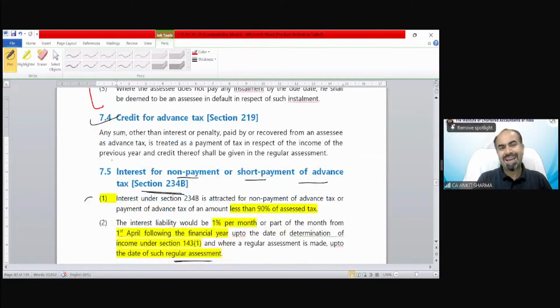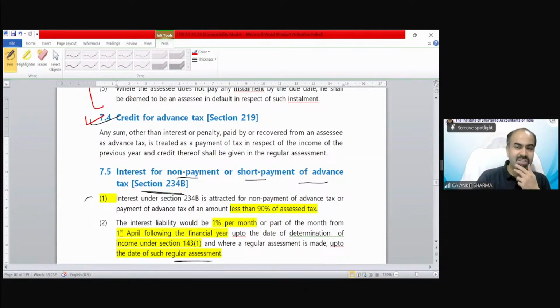Credit for advance tax: whatever amount you pay as advance tax, you can get the benefit of credit. That means, just as TDS is reduced from your tax liability, advance tax is also reduced from your tax liability in the assessment year, at the time of filing your income tax return or calculating your balance tax.